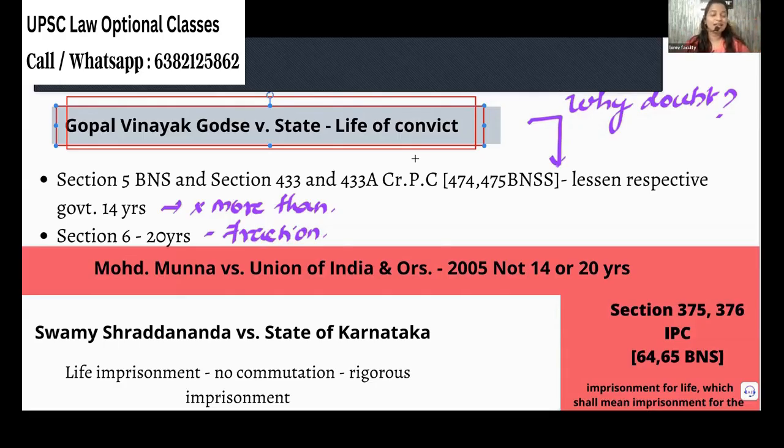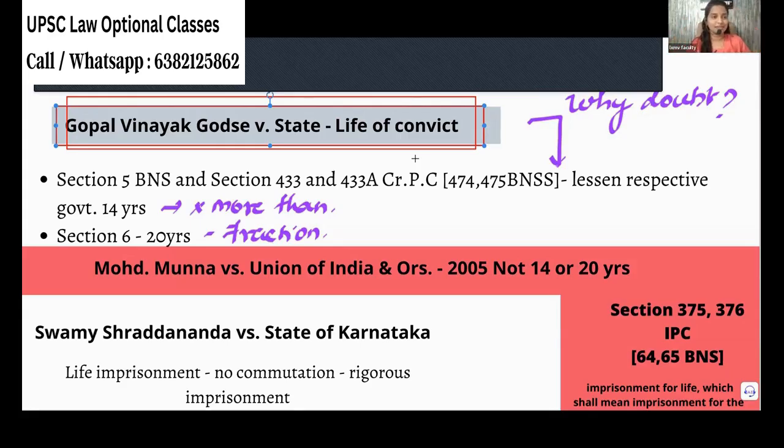The reason is that in the prison rules we have this provision: if a life convict shows good behavior for 14 years, then the prison officials can consider him for commuting the sentence, for reducing the sentence, for remission of the sentence. Who will do this remission and commutation?